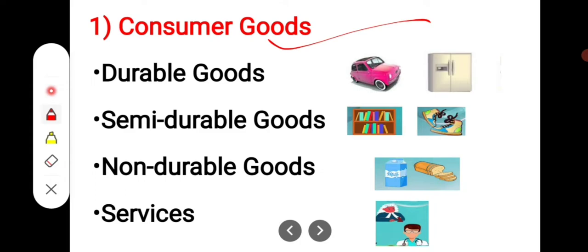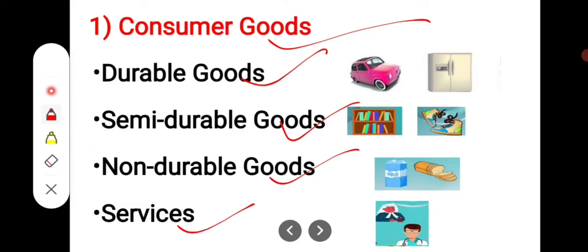Consumer goods are those goods which are directly used by the final consumers to satisfy their wants, such as milk, ice cream, etc. So these goods are meant for final consumption by the final users. Okay, so these goods are for final consumption, and only the final users consume and use them. And students, these consumer goods are further classified into four categories: durable goods, semi-durable goods, non-durable goods and services.